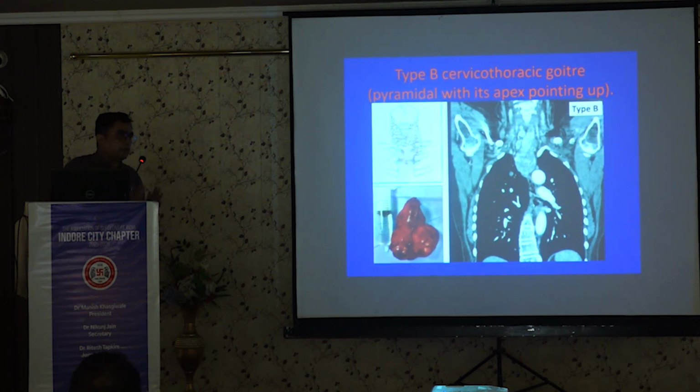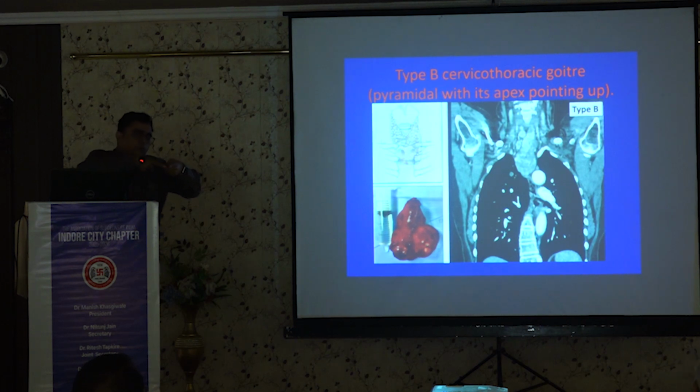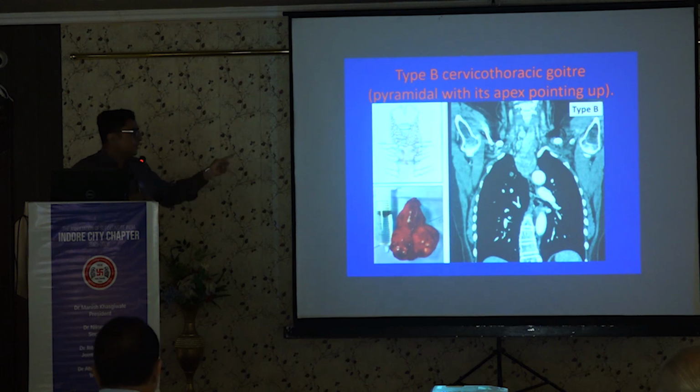In the management of the retrosternal goiter, suppose you are in the suprasternal region and trying to remove it: you just put your two fingers down. If both fingers can touch each other, then you can definitely remove this goiter easily. But if your fingers splay apart, as in a pyramidal type of retrosternal goiter, never go through the neck root, and you should go for the median sternotomy.